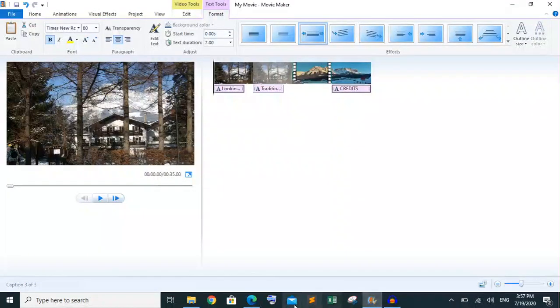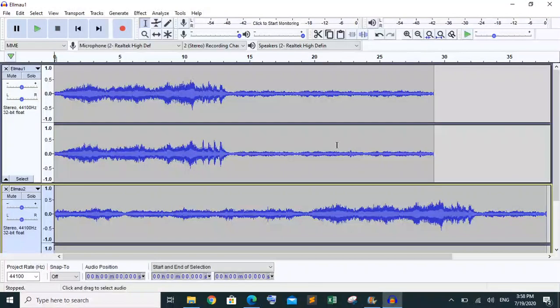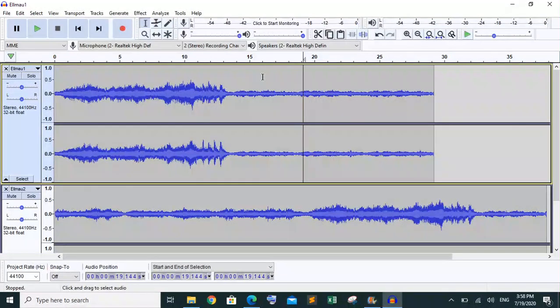So first, what is he saying that we have to do? To clip number 1, we have to remove the end of the clip, so it is going to run for about 22 seconds, and then we have to fade out the clip for the last 2 seconds. For that purpose I'm going to remove this clip from 22 seconds. This is the 22 seconds to the end. Okay, so this is the end.